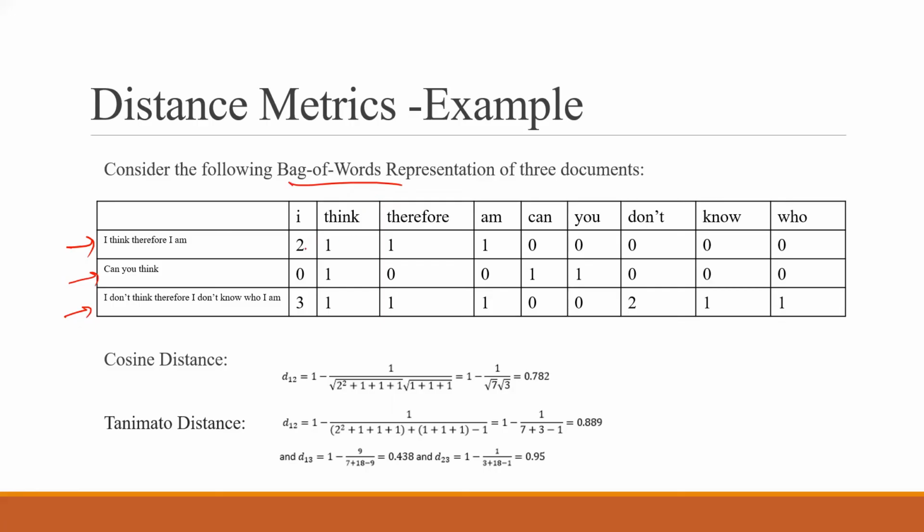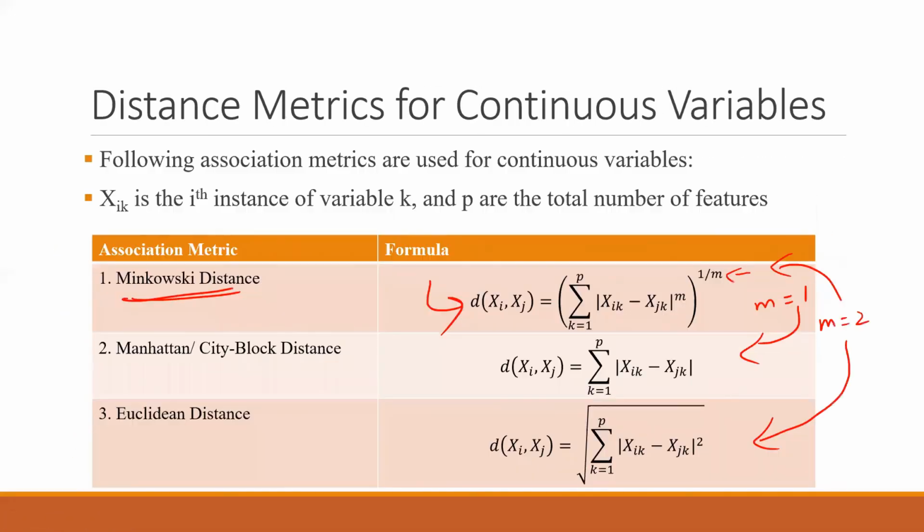"I" is coming twice in the first sentence, thrice in the third sentence, and zero in the second sentence, and everything has been filled up. Now you can calculate the cosine distance by filling up the values. Tanimoto distance can be calculated by filling up all the values whatever are there. So in this